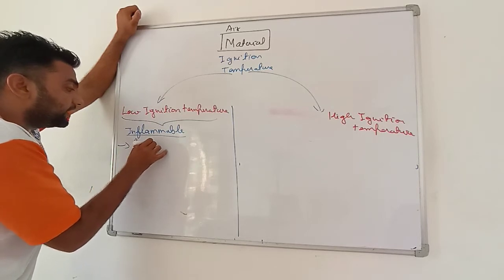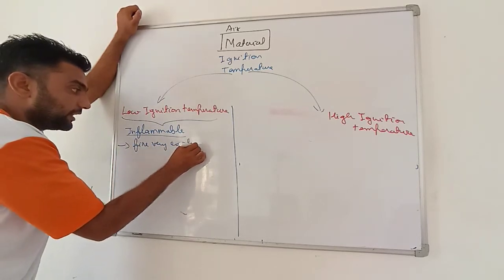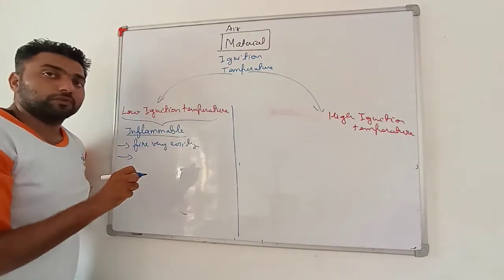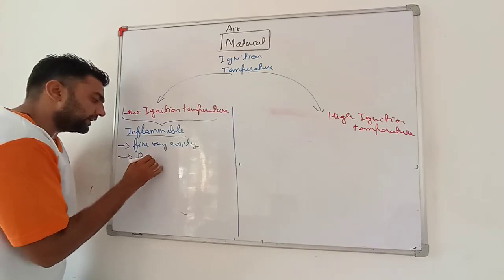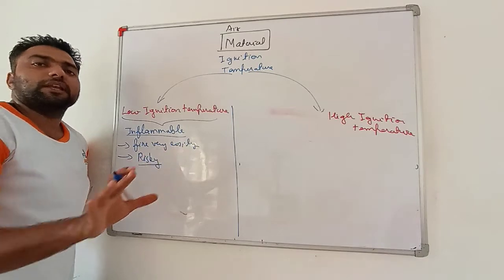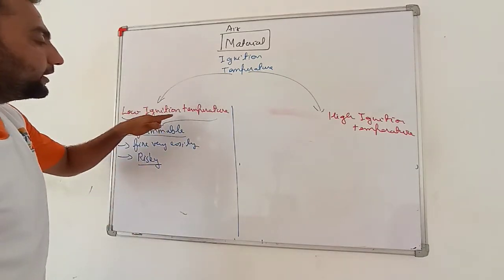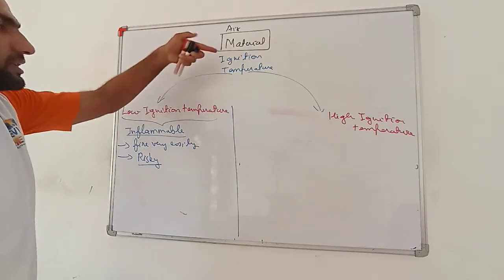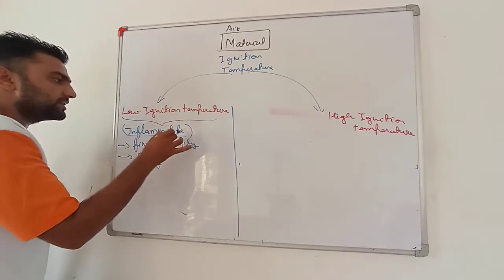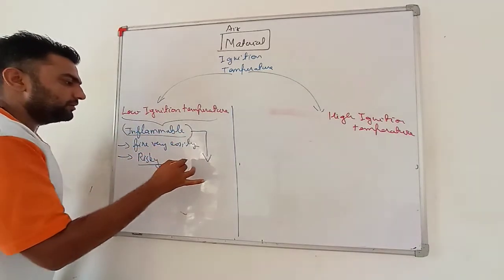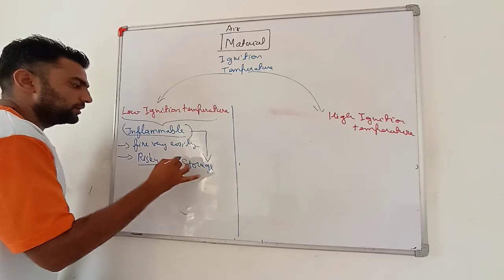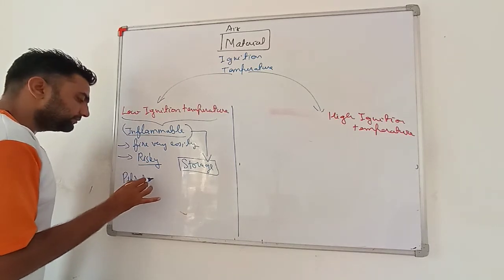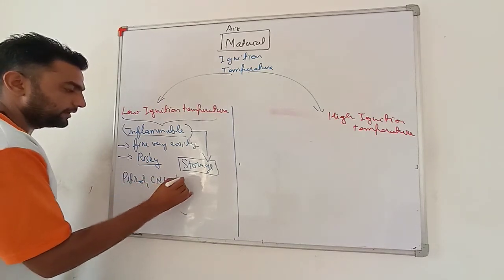very easily. And more important, such materials are very tough to store, meaning these materials are very risky. Why? If this material is anywhere nearby, you yourself will not be aware, and even if that material gets a bit of heat, and this condition gets fulfilled, it will start burning. Those materials are known as inflammable substances. Inflammable material storage is a very tough task. Examples are petrol, CNG, LPG.